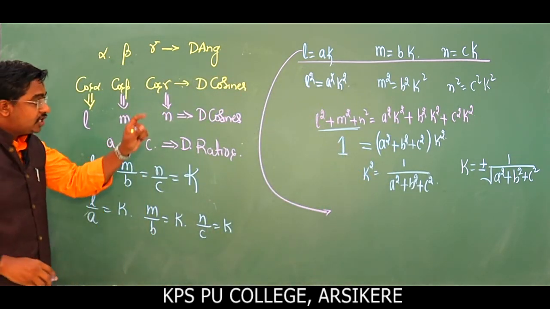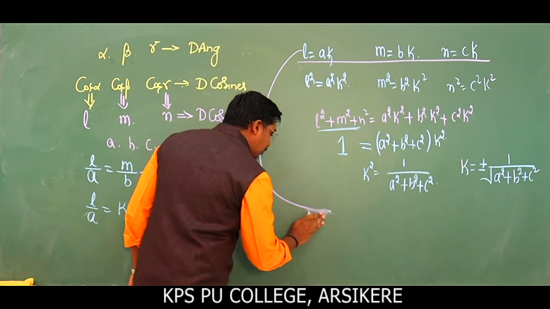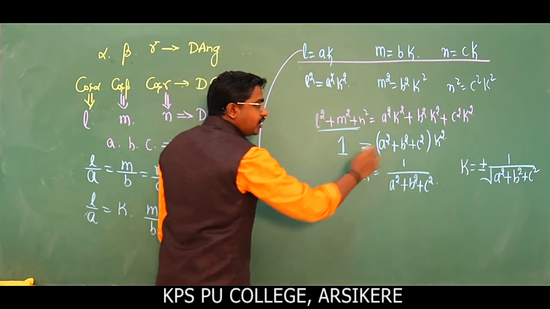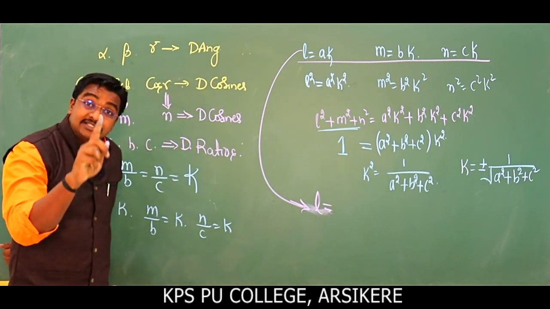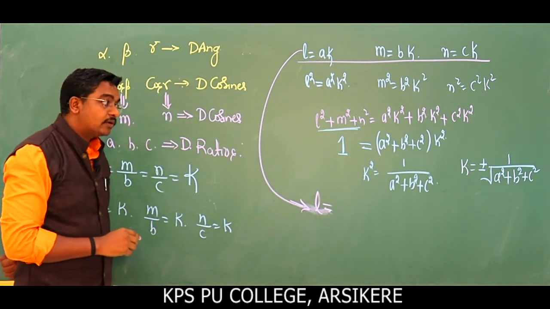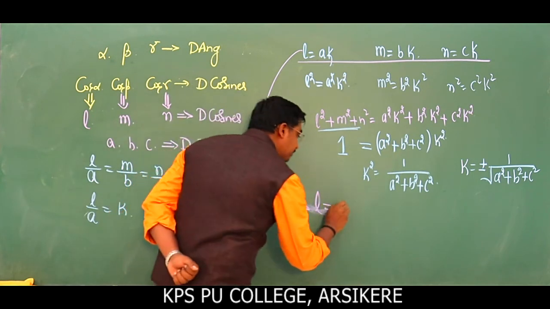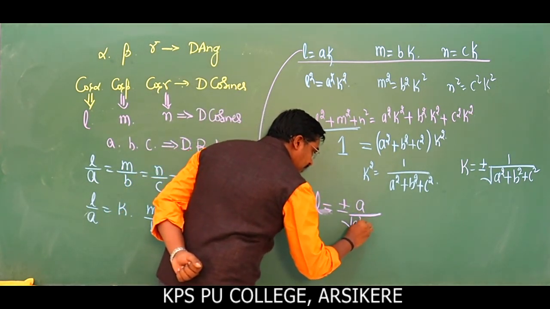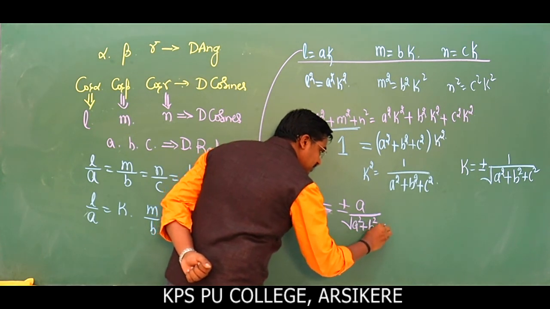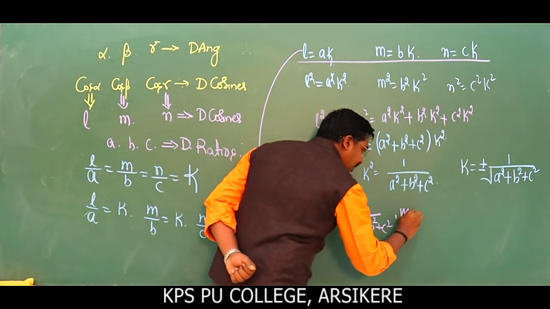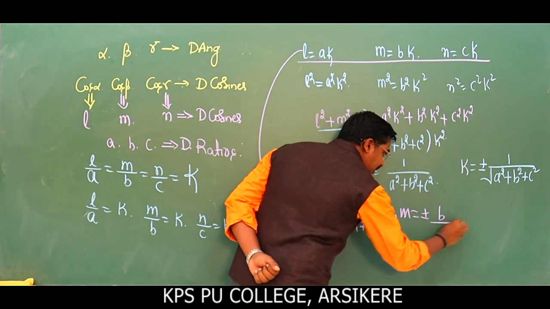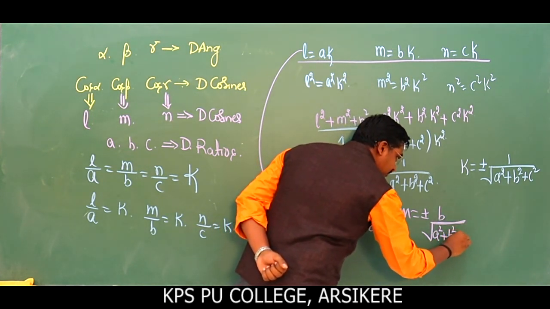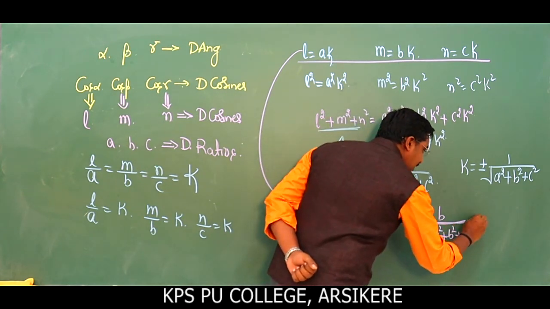L is equal to A into K. So you can write here L is equal to A into K, where K has the value plus or minus 1 divided by root of A square plus B square plus C square. This becomes plus or minus A divided by root of A square plus B square plus C square. And what about M then? M is equal to plus or minus B divided by square root of A square plus B square plus C square.